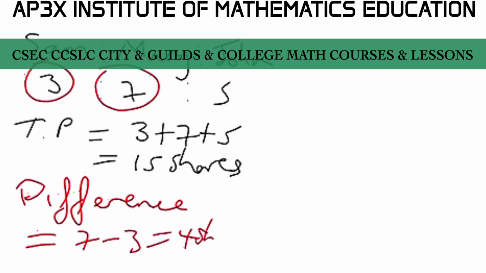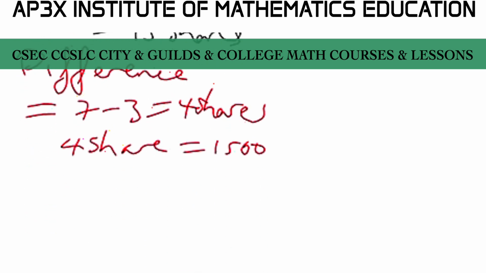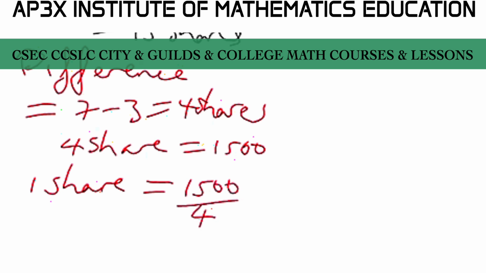So this 4 shares that Sam received less than Mary, or in the opposite language, this 4 shares that Mary would have received more than Sam, is the exact reason why it's equal to 1,500. So that's 4 shares equal 1,500. From this information, we can find 1 share by using direct proportion skills. 1 share is equal to 1,500 split 4 ways, and that's going to give us the value of 1 share, which is